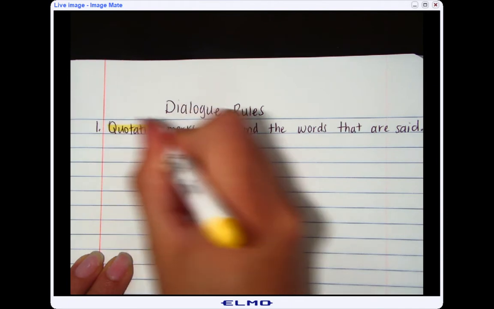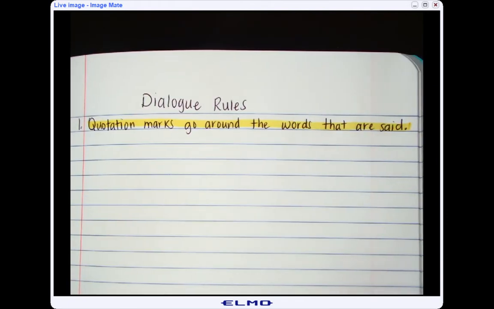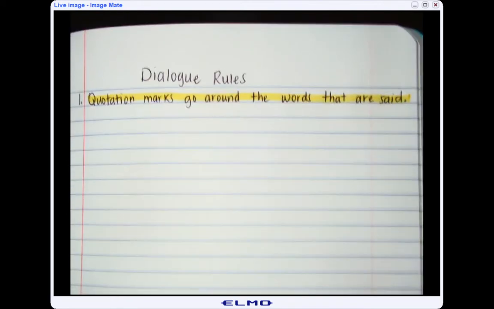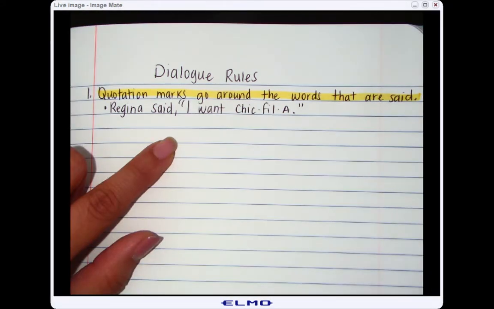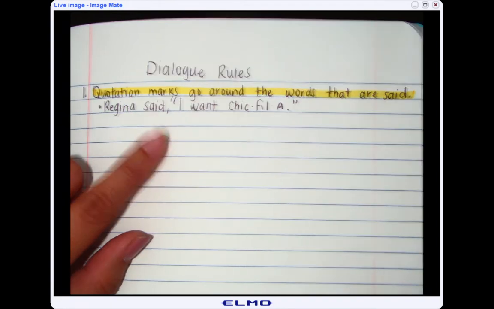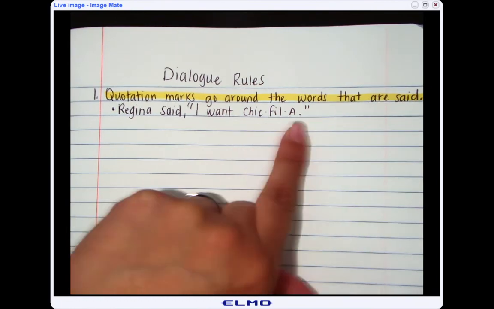We're going to go ahead and highlight this. So we're going to do quite a bit of writing on this page. I don't want everything to get mixed together. And then I'm going to do 3 examples of dialogue. And you see the first example I wrote is Regina said, "I want Chick-fil-A." What is it exactly Regina said? Regina said, "I want Chick-fil-A."